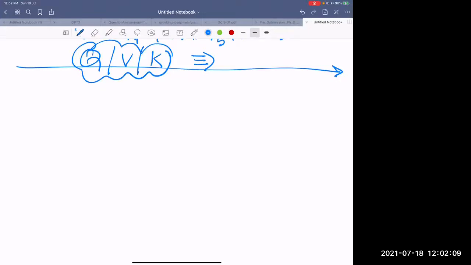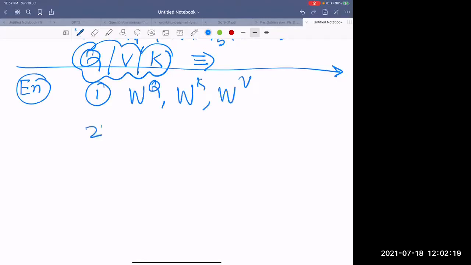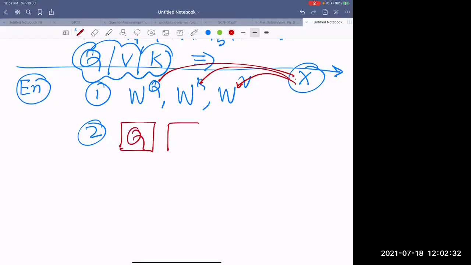Okay. So first, let me write down the encoder, what we have done. First step, you learn WQ, WK, WV. You have got your X, and X will go in, and you are going to get Q, K, and V.